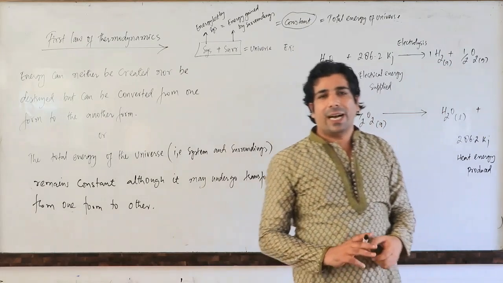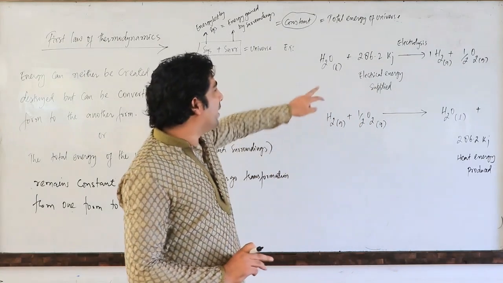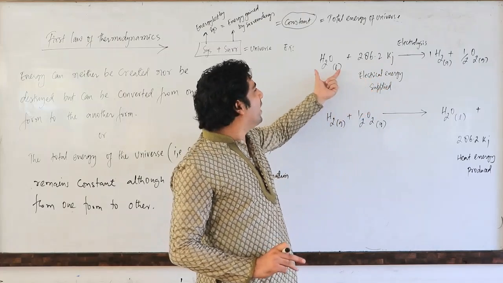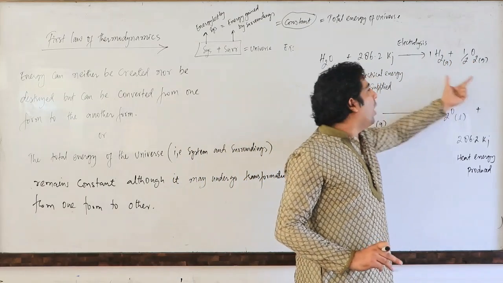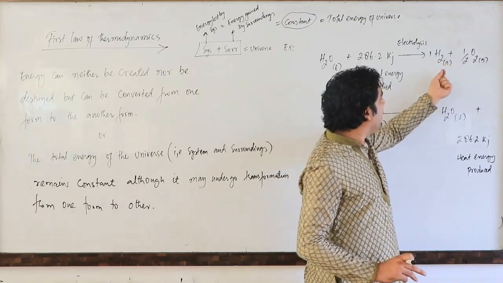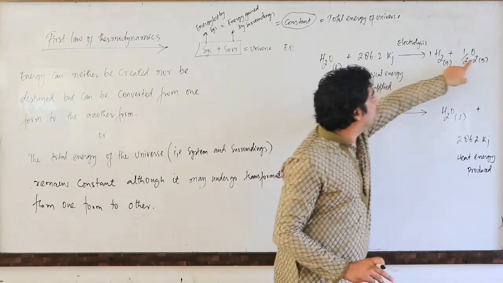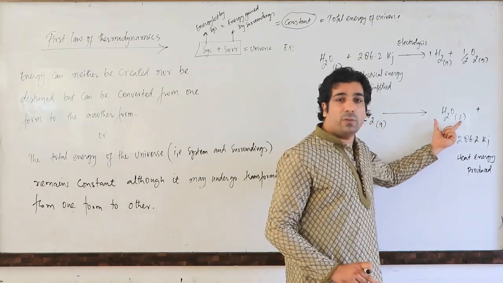So my dear friends, how much electrical energy is supplied? We are supplying 286.2 kilojoules of electrical energy to break the water molecule into hydrogen gas and oxygen gas.